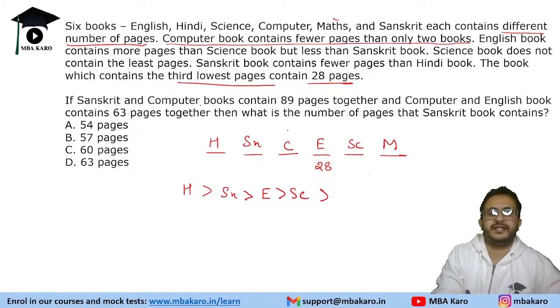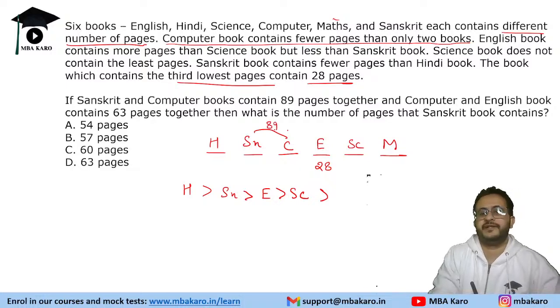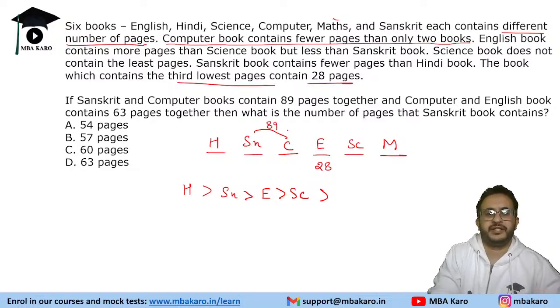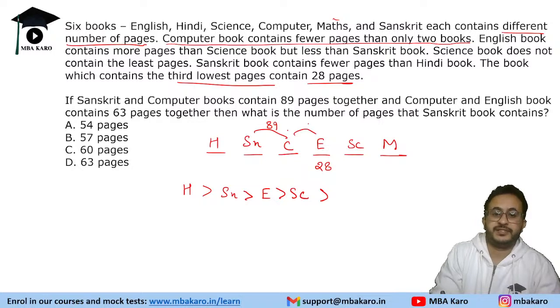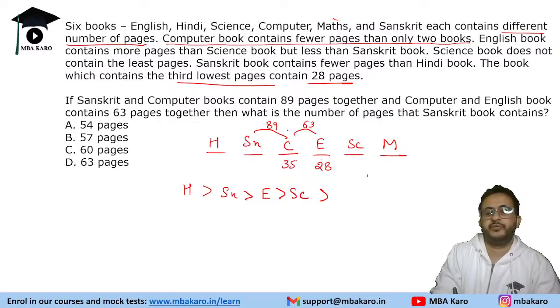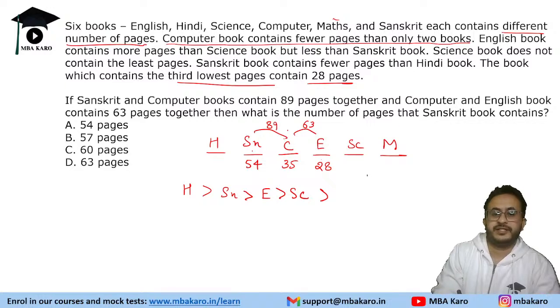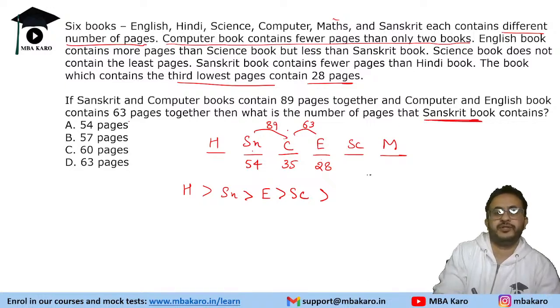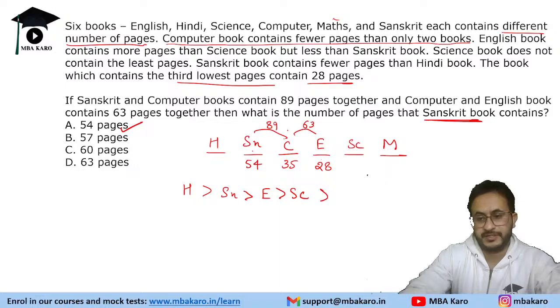Now we need to answer this question. It says Sanskrit and computer book contain 89 pages together. Computer and English book contain 63 pages combined. So English is 28, computer will be 35. If computer is 35, Sanskrit will be 54 pages. So the Sanskrit book has 54 pages.